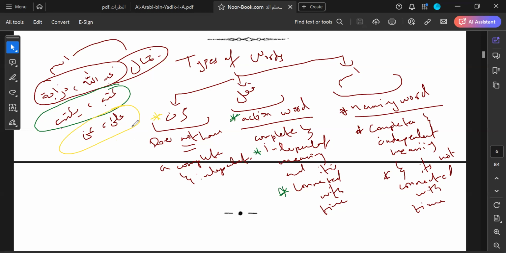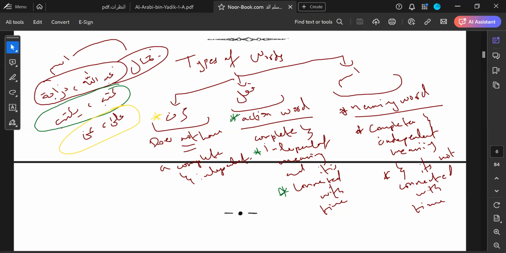Their meaning is only understood after they're put in a sentence. So this is one way of identifying ism, fi'l, and harf. Whenever there is something in front of you, for example, Surah al-Fatiha, how do you identify ism, fi'l, and harf? Like this. By remembering the definition and by applying the definition to those words. This is the first method.